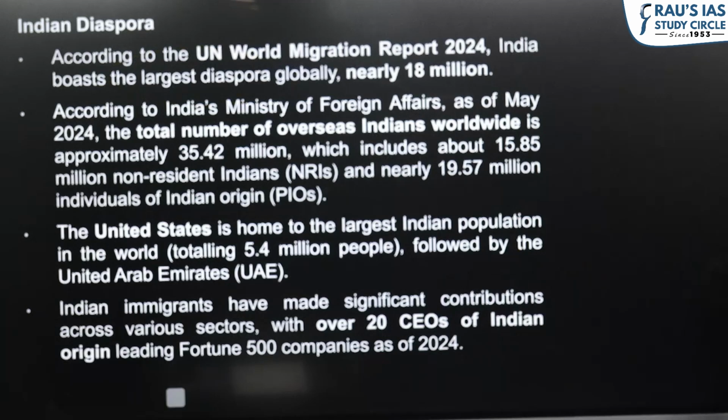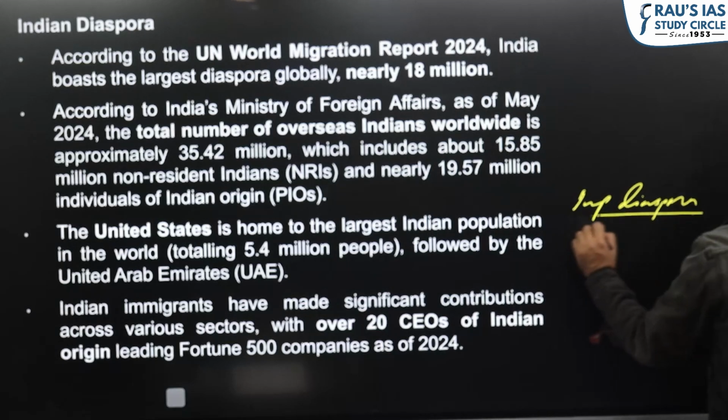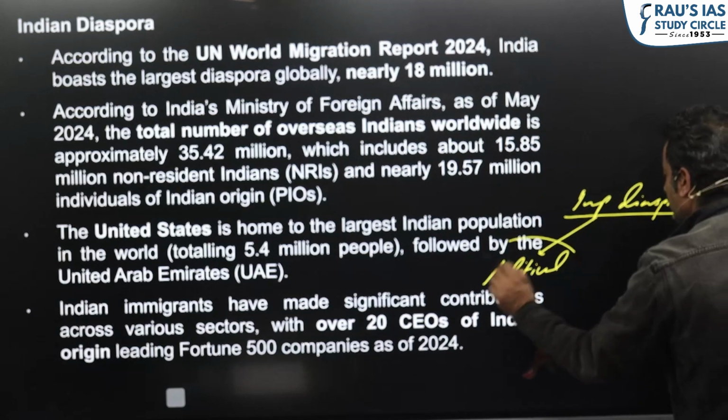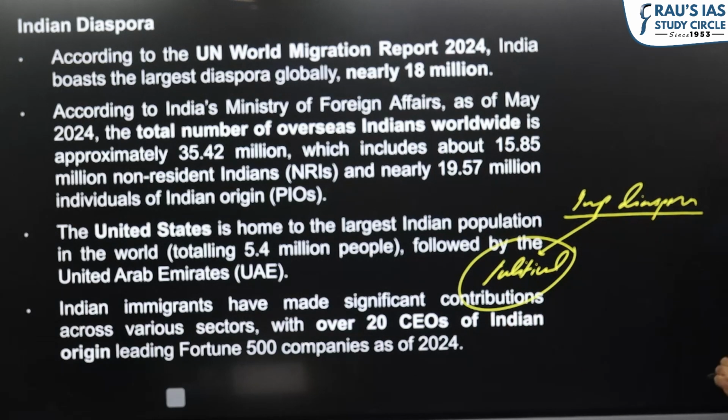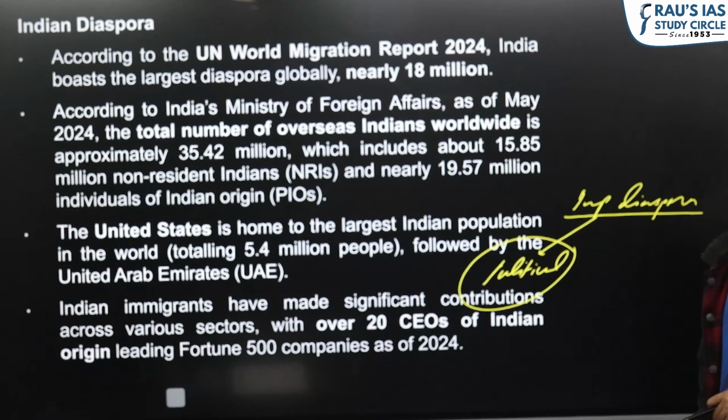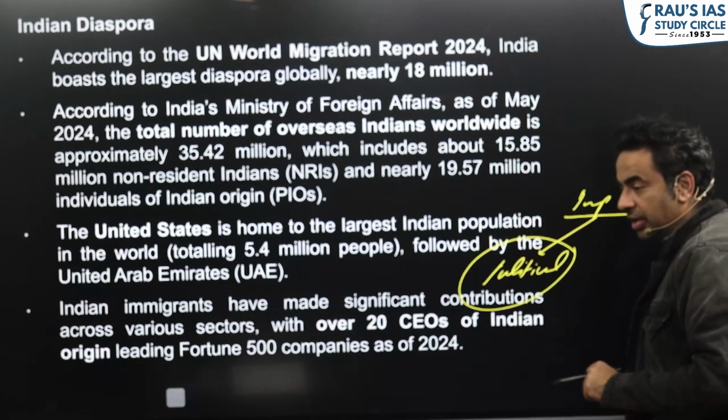Now from exam point of view, where lies the importance of diaspora? First is political importance. The Prime Minister of Britain itself became one of the people of Indian origin. Wherever Indian diaspora will be strong, it will drastically change the dynamics of our ties with that country. As the Indian diaspora started gaining more and more strength in US, this has also helped in changing the ties between India and US drastically.